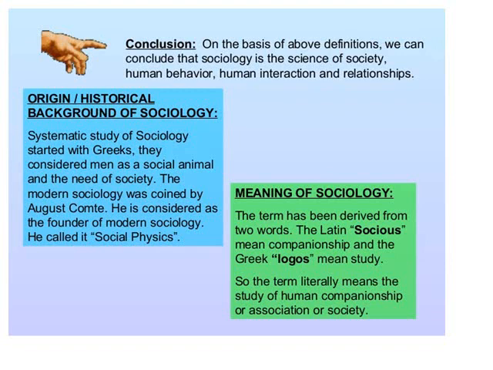Meaning of sociology: like biology, chemistry, you know that it has been derived from two words, the Latin socius, meaning companionship, and the Greek logos, meaning study. So it literally means the study of human companionship or association of the society. It's an easy one. So the scope has been divided into two divisions.